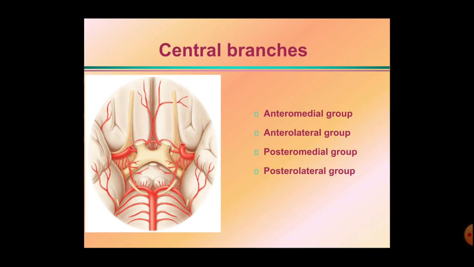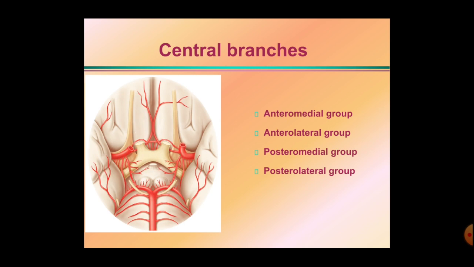The anteromedial group enters the anterior perforated substance. It is mainly formed by the anterior cerebral arteries and the anterior communicating artery. It supplies the anterior limb of the internal capsule, the corpus striatum and the anterior hypothalamus.